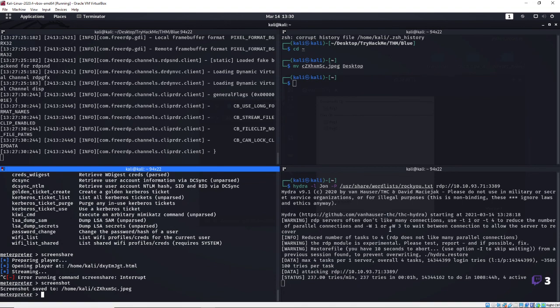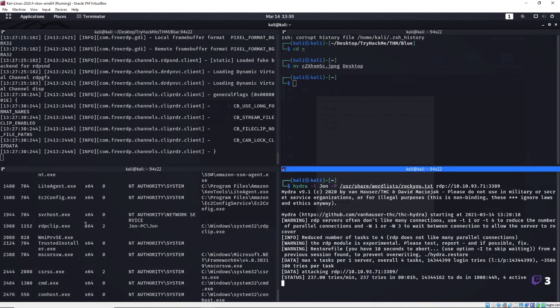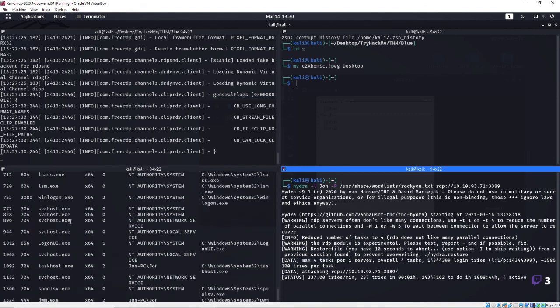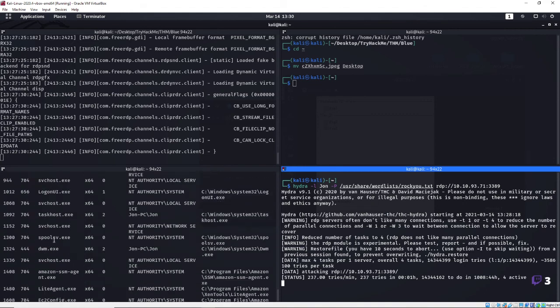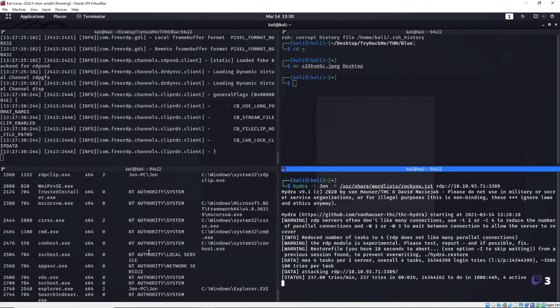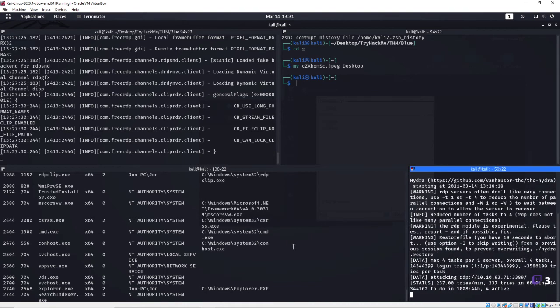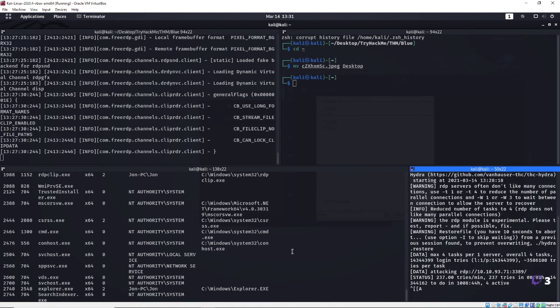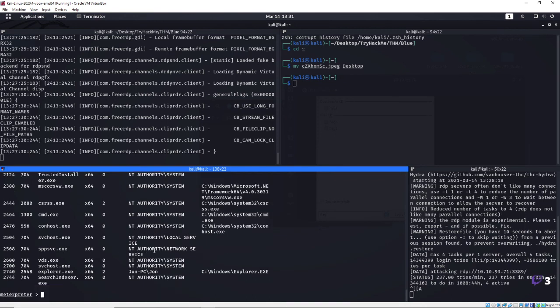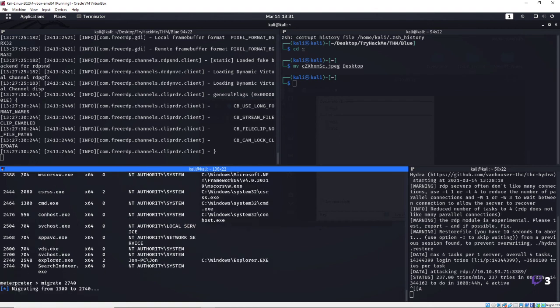So let's go ahead and do a PS, see what we're actually looking at here. Okay. And I'm going to migrate to explorer.exe. That's where I want to migrate to, which is going to pretty much be able to log everything for me if I can actually find it. Excuse me, Hydra. Let me do this again. Oh, there it is, explorer.exe, so 2740. So we're going to migrate into 2740.